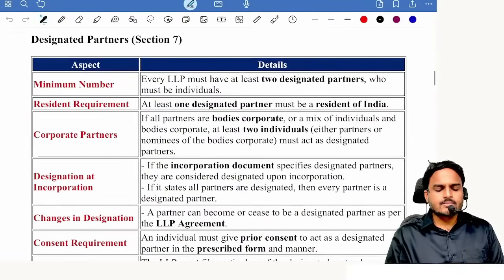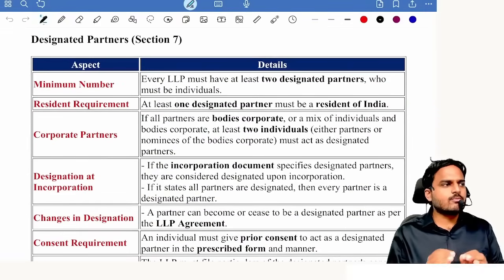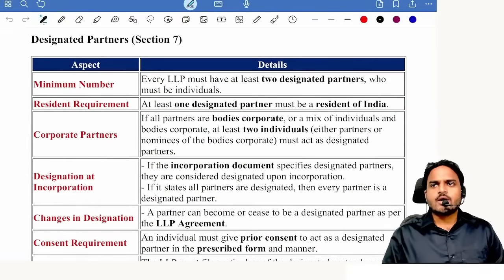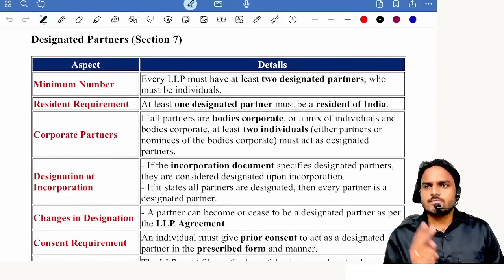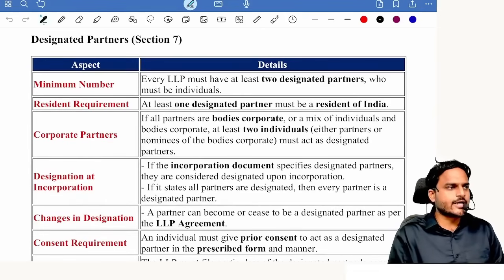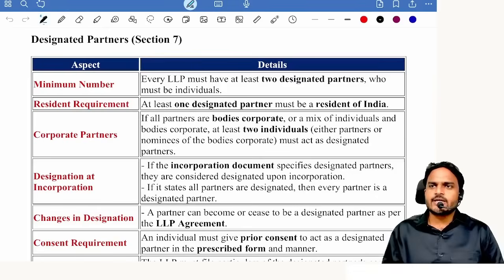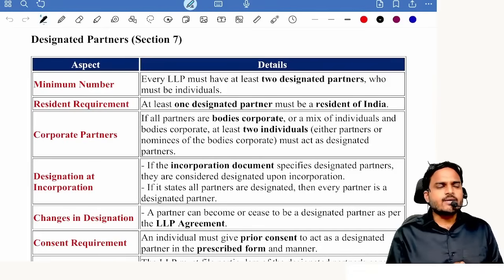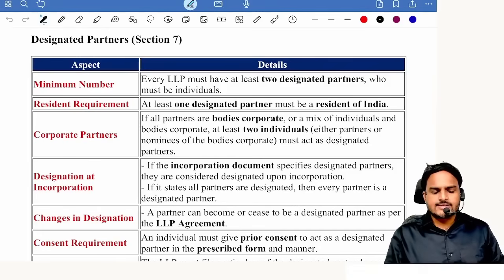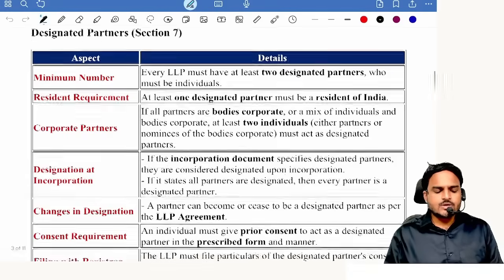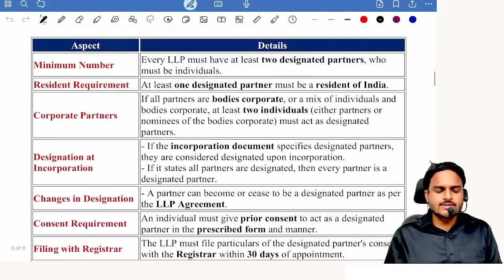Designated partner. Who can be designated partner? Individual, body corporate. Individual. How many designated partners should an LLP have? 2 designated partners. Out of 2 designated partners, one shall be resident in India. Resident in India means his period of stay is 120 days. Okay. So minimum number 2 designated partners. Residential requirement only 1 designated partner.